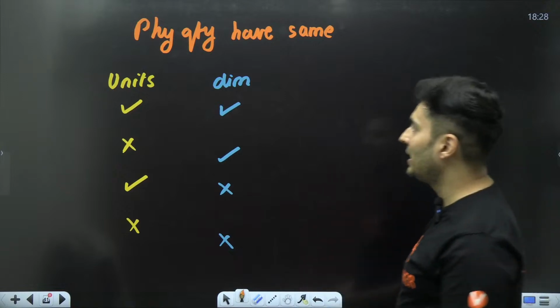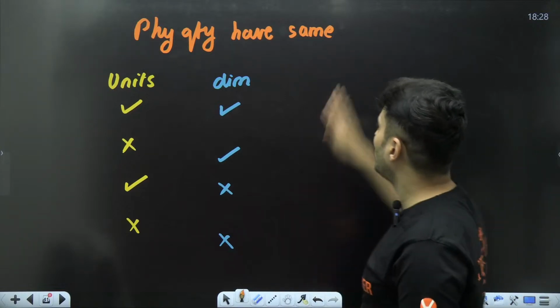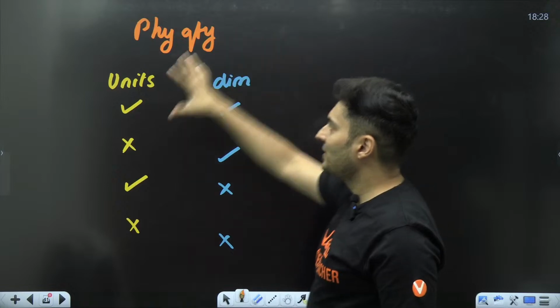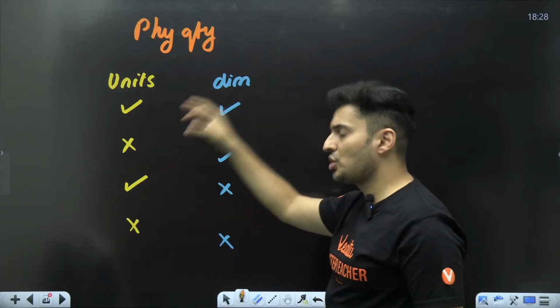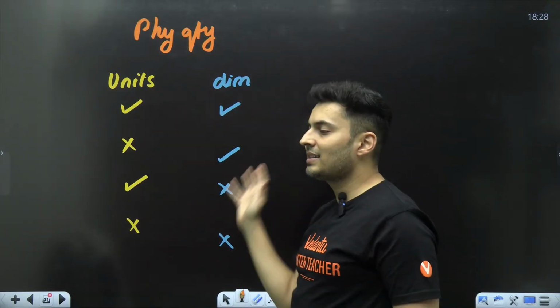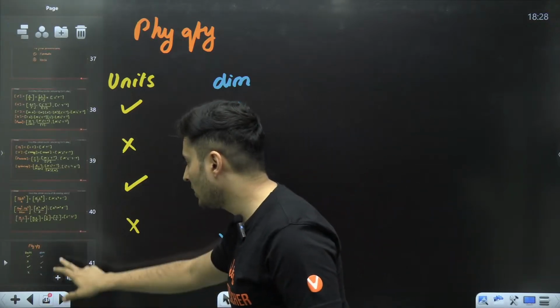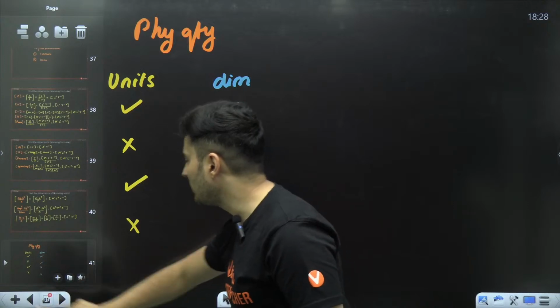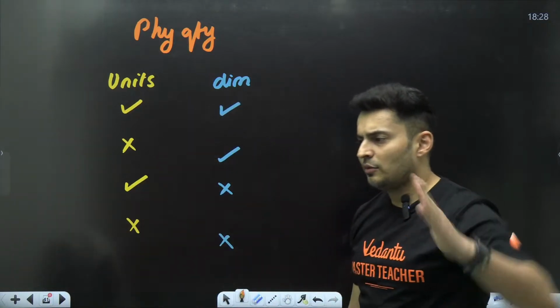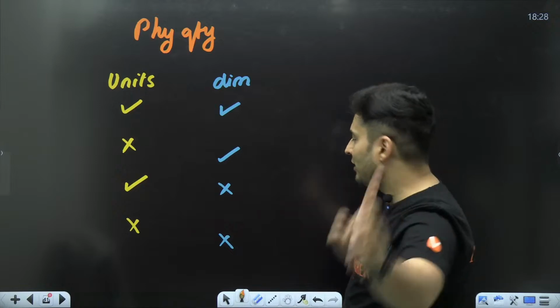Okay, we'll try to analyze these things. Also, we'll try to understand, can a physical quantity, if it has unit, should it have dimension? If it has dimension, should it have unit? And all these things. So let's play around over here. Is it possible for a physical quantity to have unit as well as dimension?